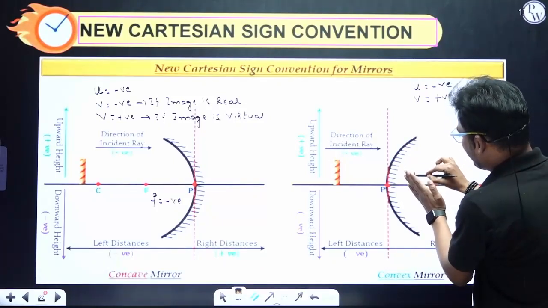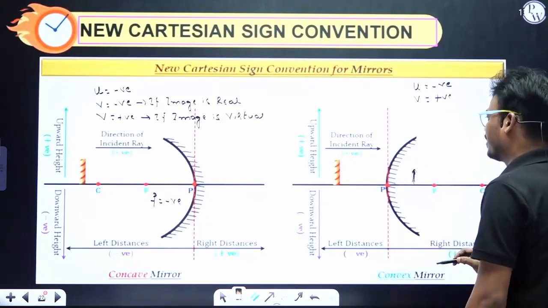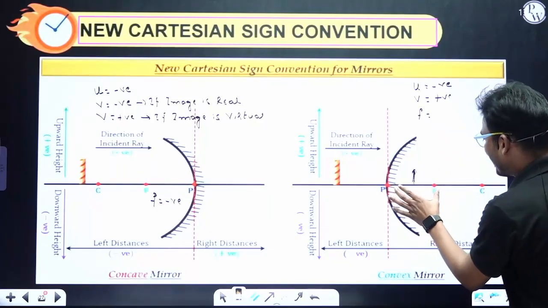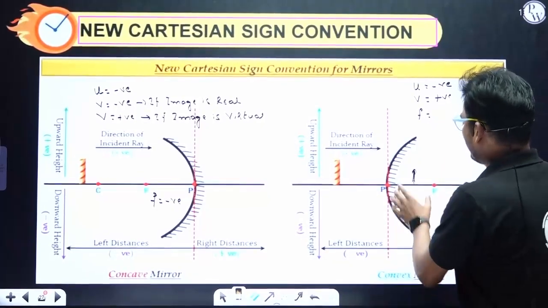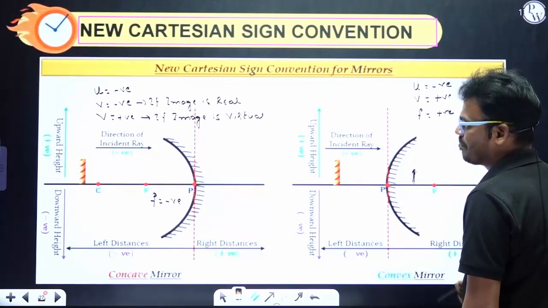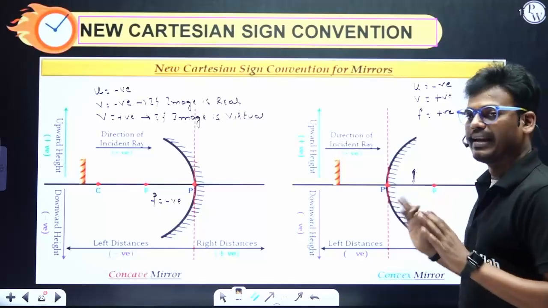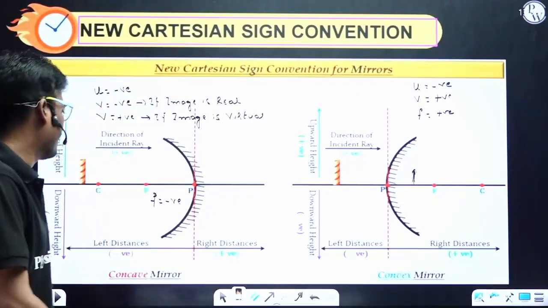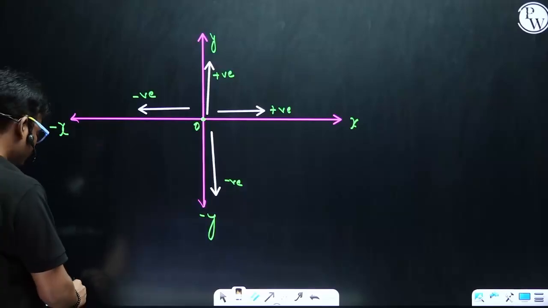Focal length is also the distance between pole and focus, and it is positive. These sign conventions are very important in solving numericals. So let's move on to the next concept.